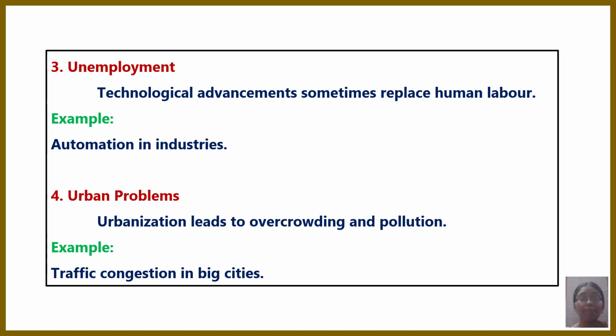The next one is unemployment. Due to the involvement of AI, many educated graduates lose their jobs, or they can't even get a chance to be placed in any private or government sectors. The next one is urban problems. Urbanization leads to overcrowding and population pressure, and these are some of the negative consequences of social change.